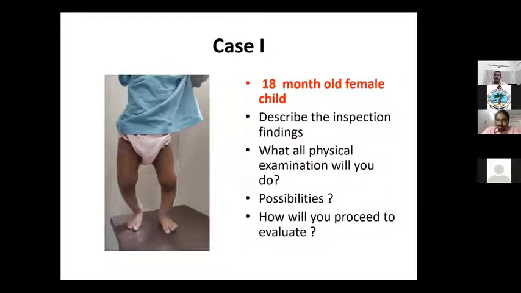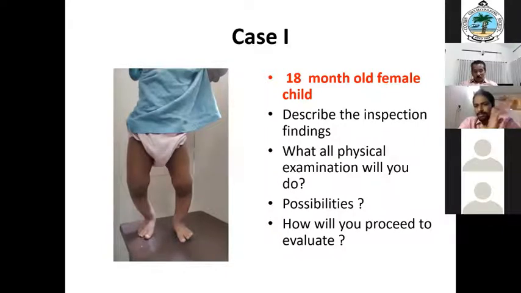Then renal function test, to rule out renal tubular acidosis. Yes, you evaluate the renal function. That is one of the causes for rickets. So you evaluate. So blood investigations usually routinely.